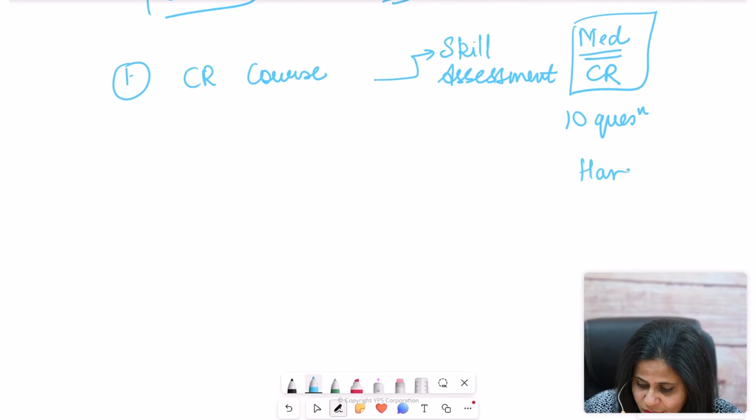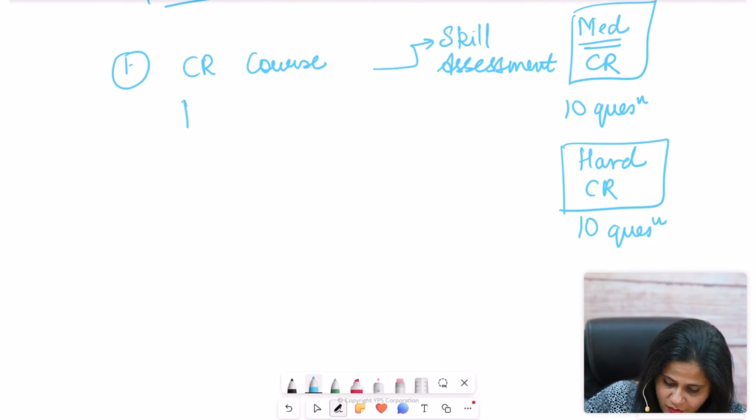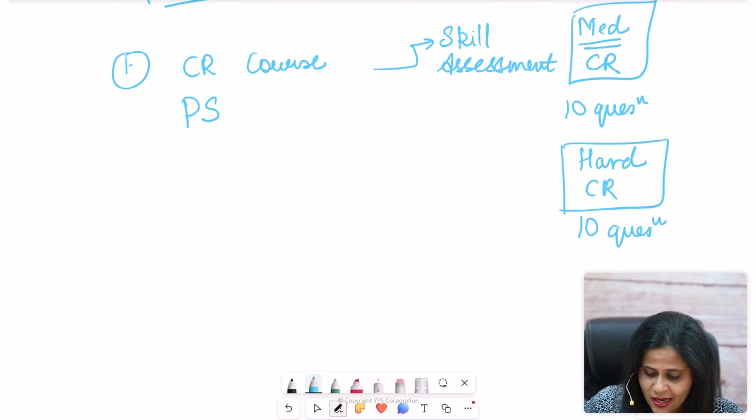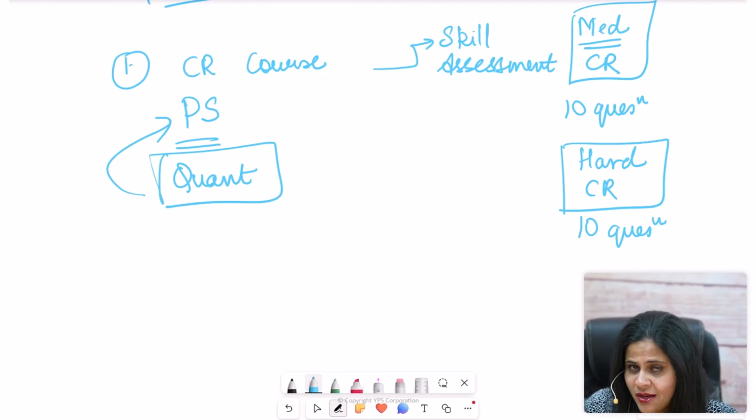Likewise, you could do a hard CR cementing quiz, again with 10 questions. You can take it up to 15 questions, although that's going to be overkill. You can do the same for problem solving questions. In problem solving, you're going to see all kinds of problem solving questions. So I would recommend that if you are doing a problem solving quiz, you should have prepared for the entire quant before you create a medium or a hard difficulty level quiz in problem solving.